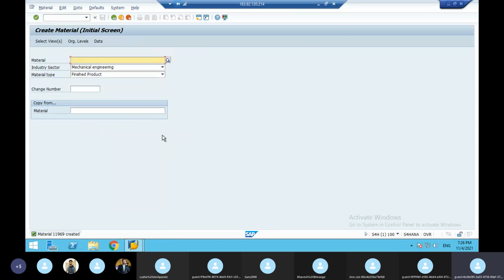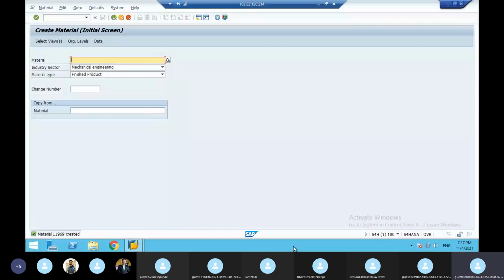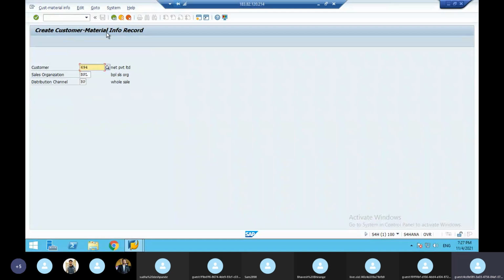So again, what is important for the inquiry, quotation, order to delivery? Next, organization structure master data is over, customer master data is over, material master over. Next, for that customer to become a permanent or valuable customer, you have to maintain that customer. So here customer material information record, /n VD51. This is customer material information record. That means it is a combination of customer master and material master record. So if the customer is regular, permanent, then we are going to maintain this.